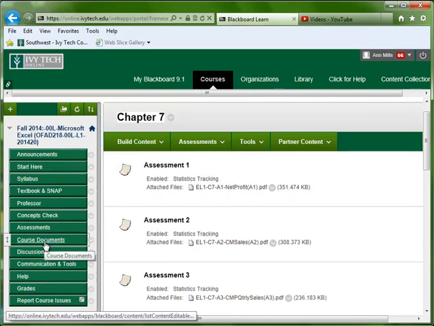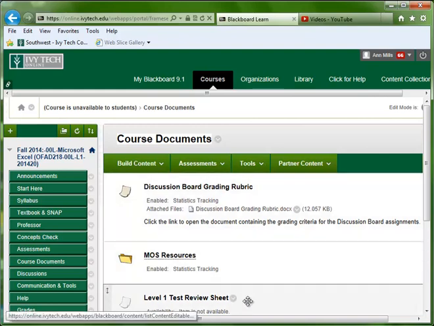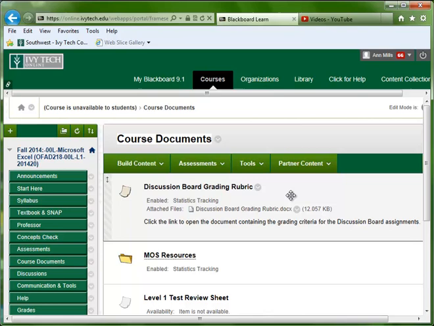Then the course documents tab on the left-hand side is an area where I'll post what typically would be handouts that you might get in a classroom. So you can see also that I'll have a review sheet for you for level 1. You're not going to see that now, but those types of handouts I've put in the course documents area. And right now you can see the discussion board grading rubric, so you can open that up. That's a Word document where you can see the items that I'll be looking for as I'm grading the discussion board.